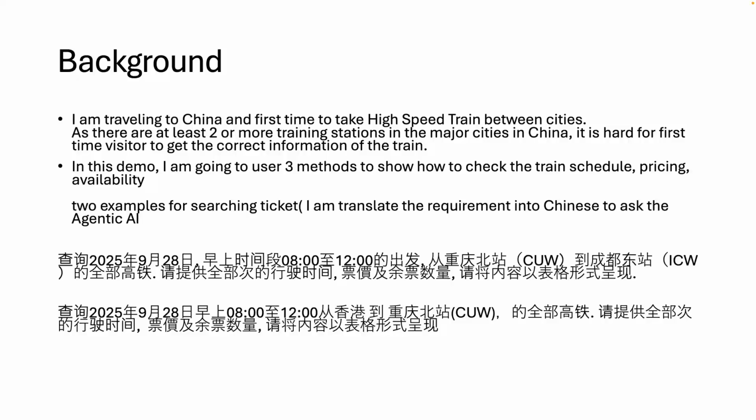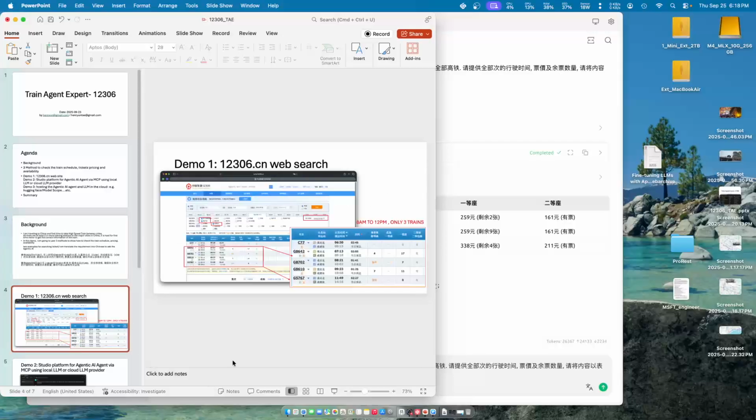Then the second one, I want to do the same day, but I try to think, hey, if I go from Hong Kong to Chongqing North Station, what will be the situation of the train tickets as well. Okay, so without delay, I will show you the first one, which is using the website.